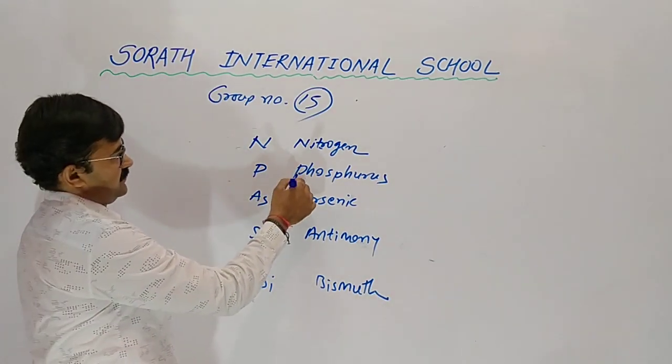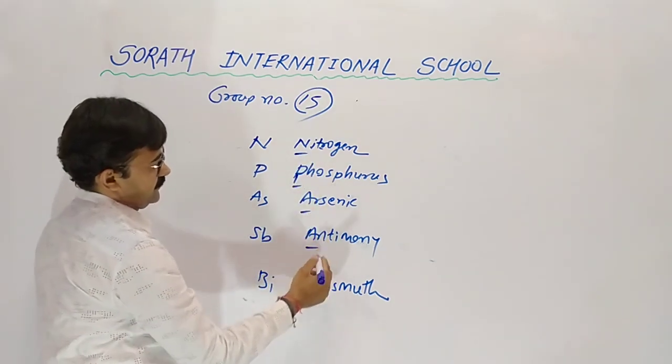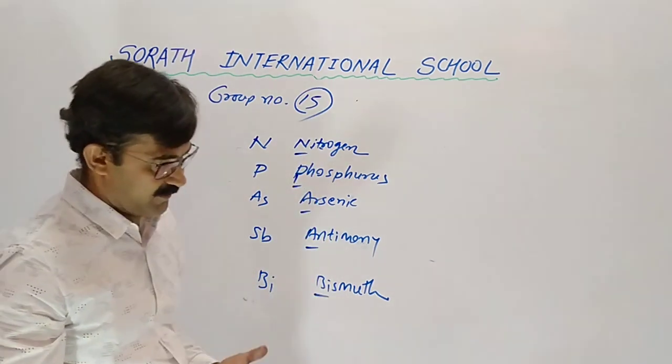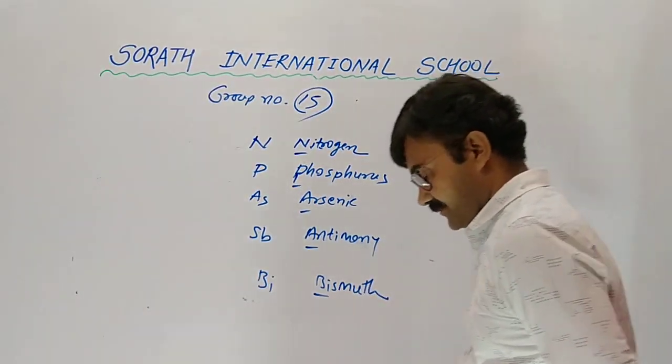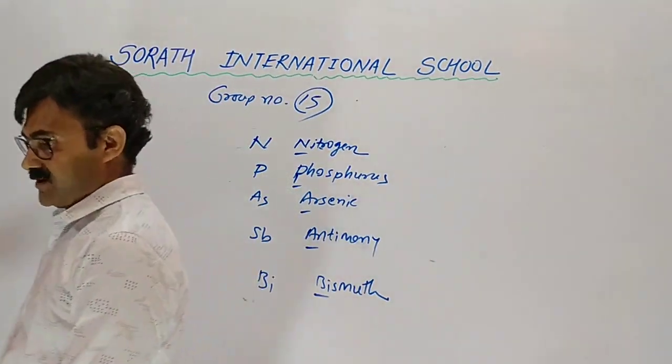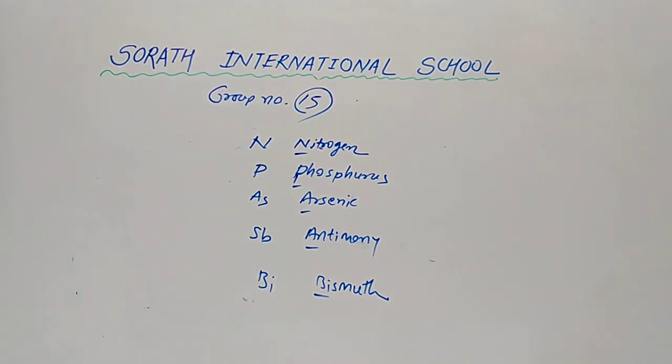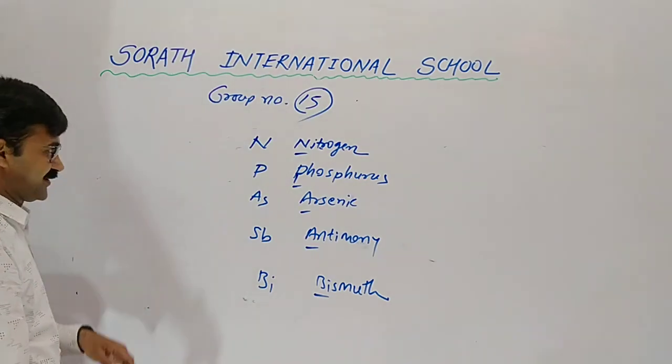Nitrogen you have to revise 4 or 5 times. In the group number 15, the elements are nitrogen, phosphorus, arsenic, antimony and bismuth.